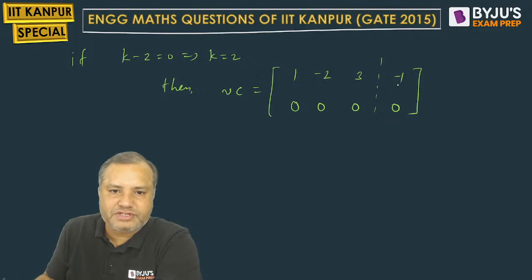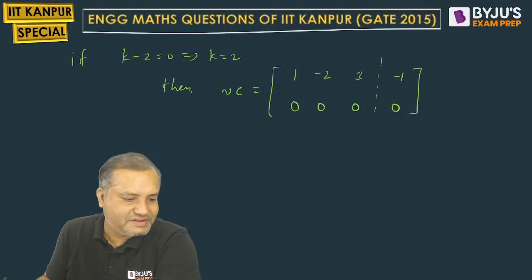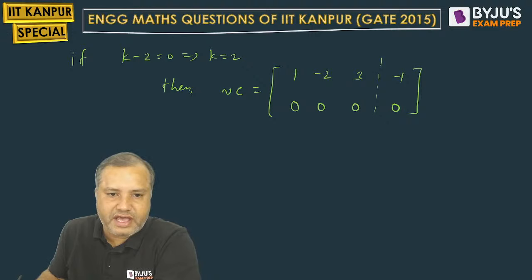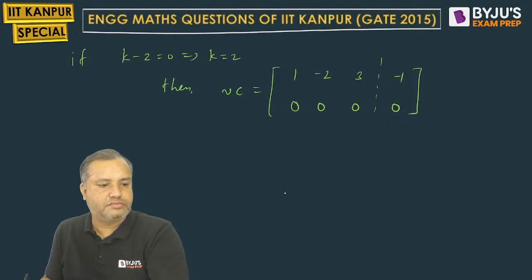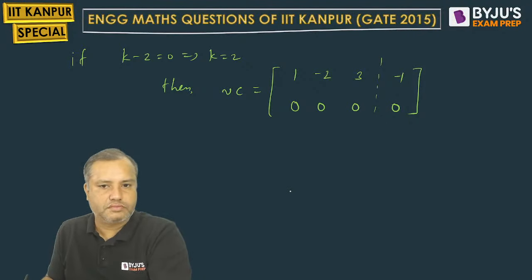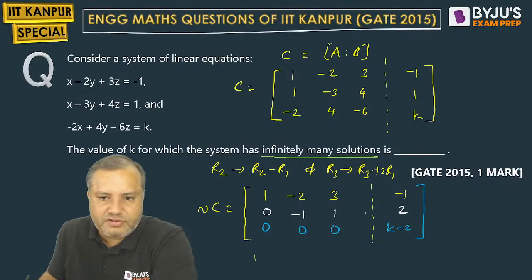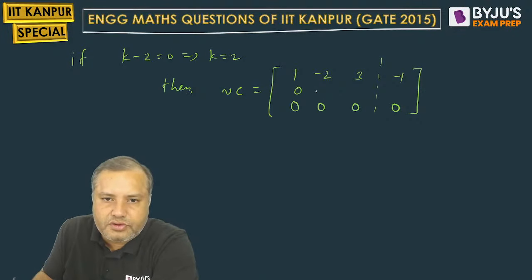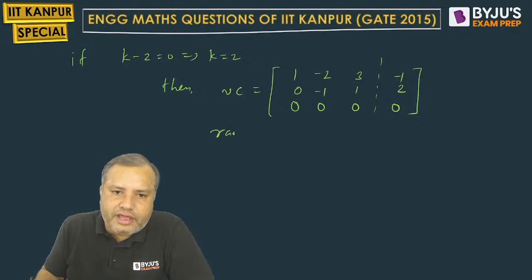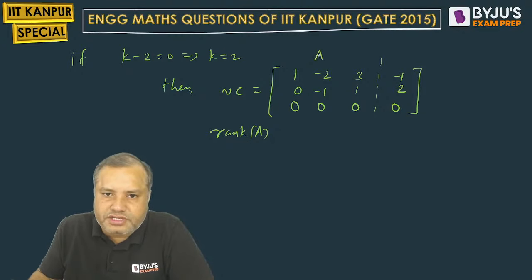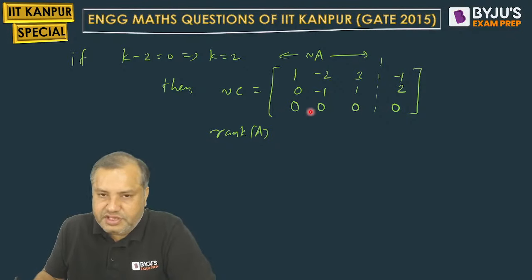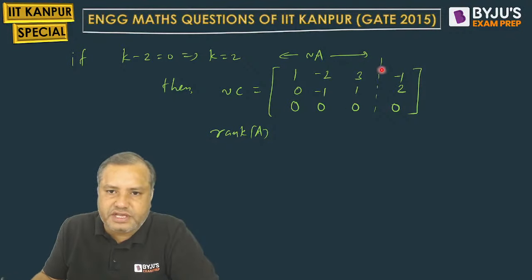So 1 minus 2 3 and minus 1, and then we have middle row 0 minus 1 1 and 2. Just giving the explanation for this. So rank of A, that is this much portion. This much portion is A only, and this entire is C.